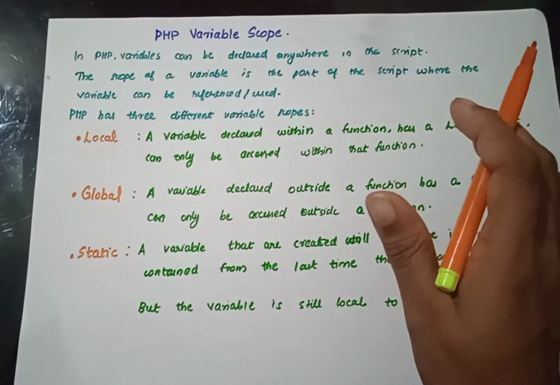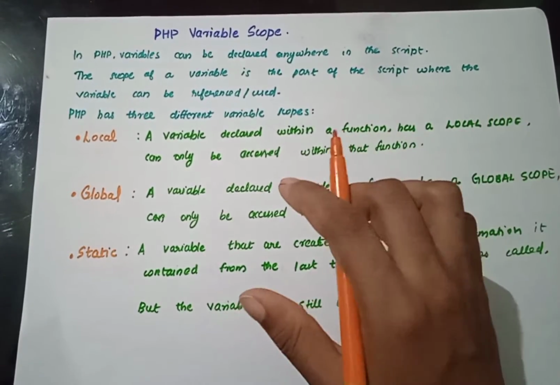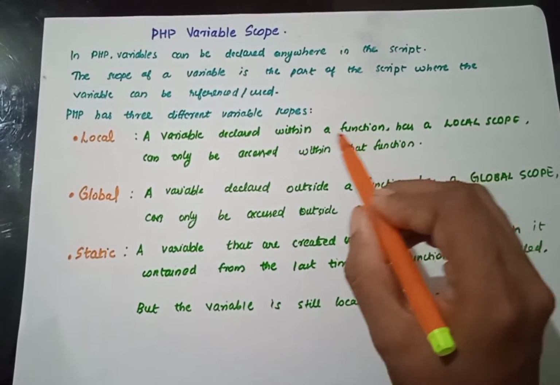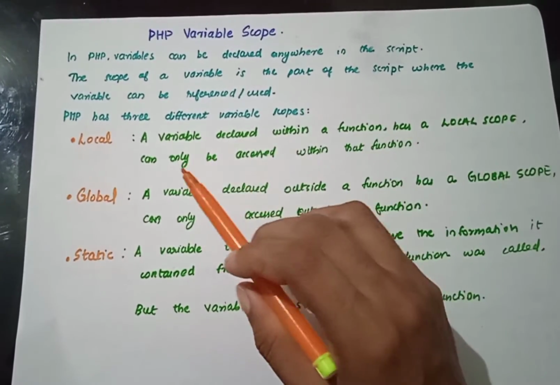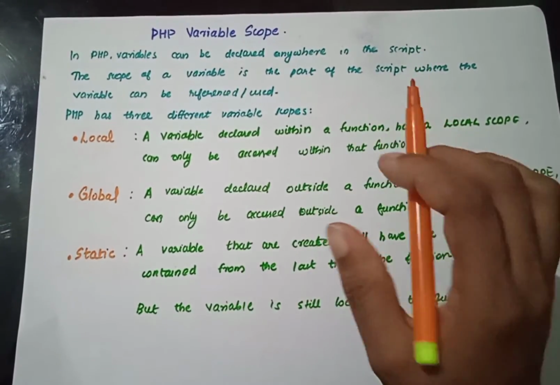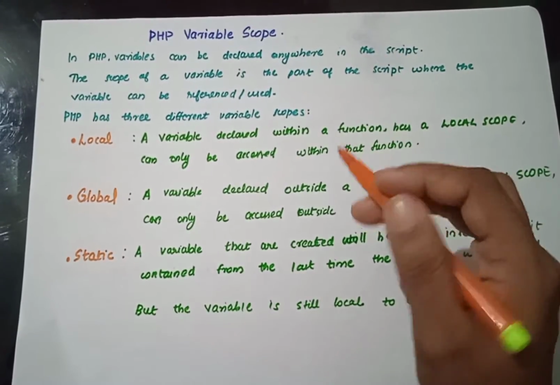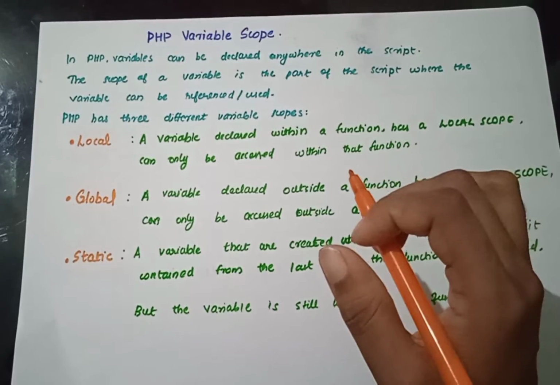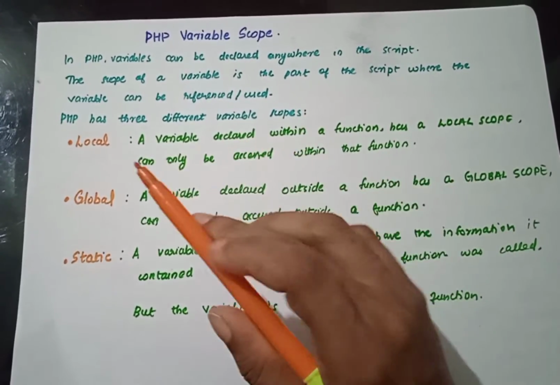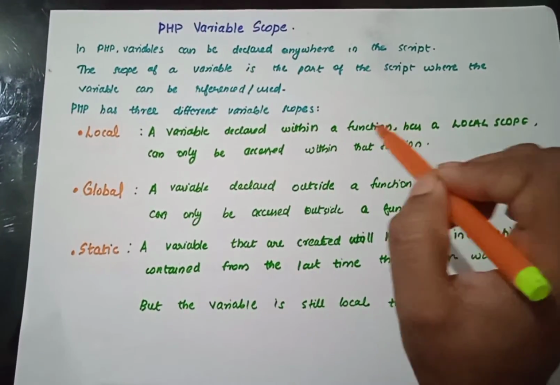This variable will live only inside that function. Whatever value we assigned to the variable will only exist while that function is executing, and it can only be accessed within the function, and in no other case. If you call that variable from outside of the function, it cannot take the value that we assigned inside that function. So local variables are the variables that we declare inside the function.